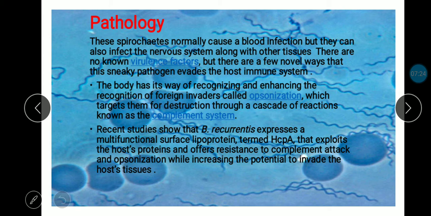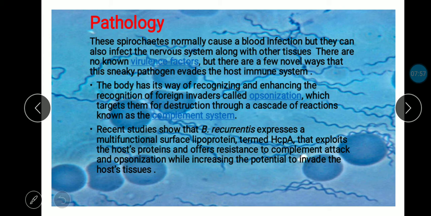Recent studies show that Borrelia recurrentis expresses a multifunctional surface lipoprotein. It is termed FhbA, that exploits the host's proteins and offers resistance to complement attack and opsonization while increasing the potential to invade the host tissue.